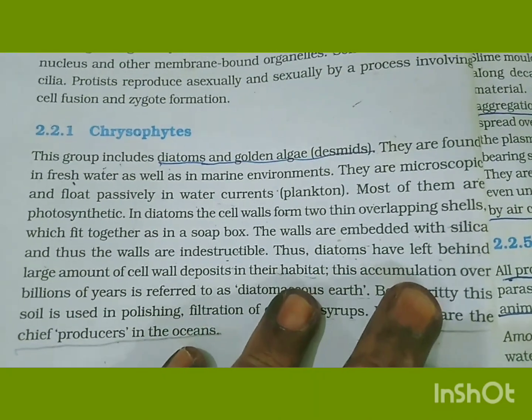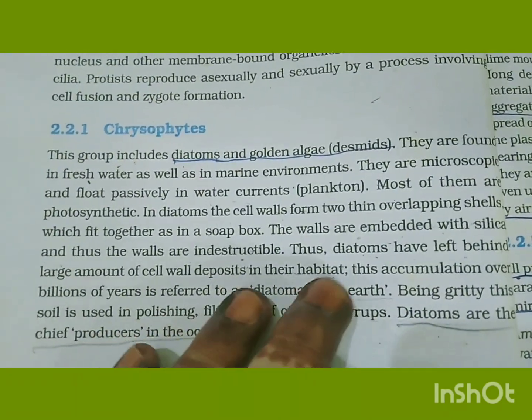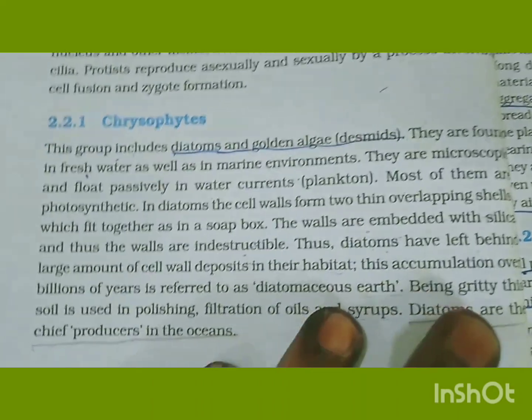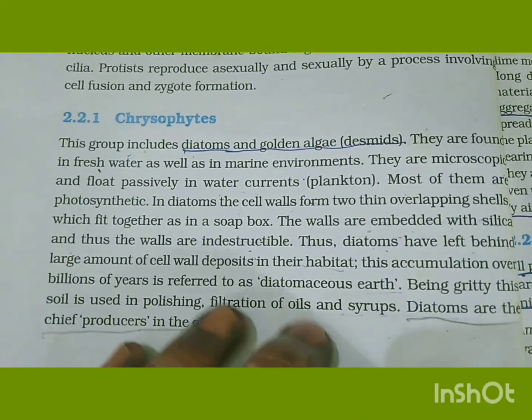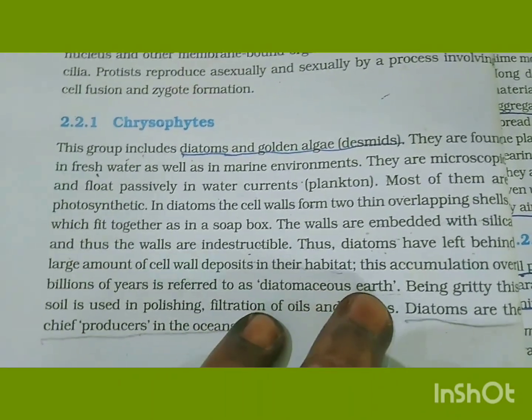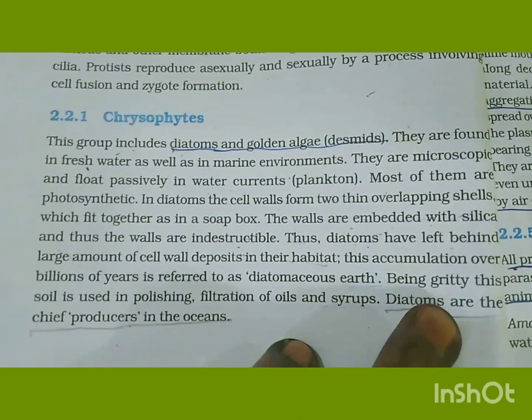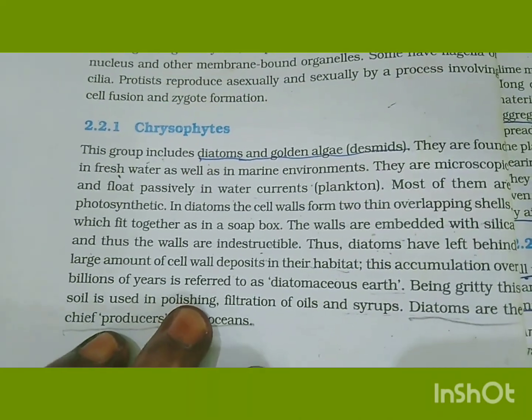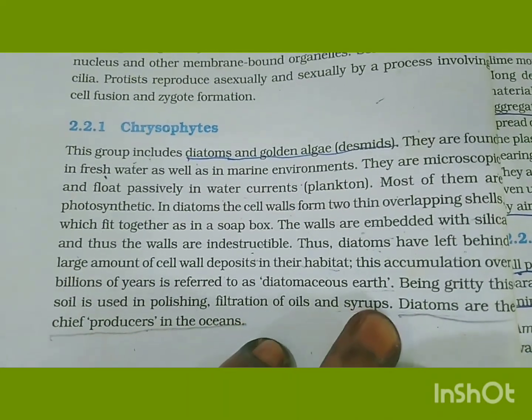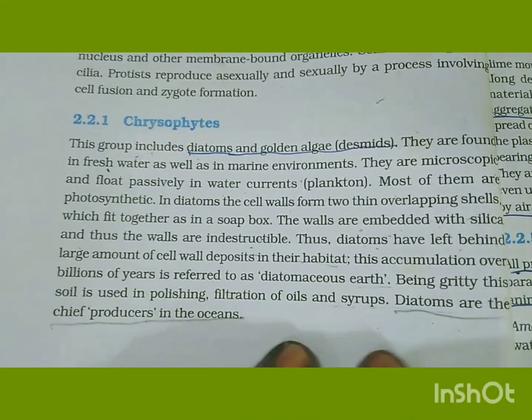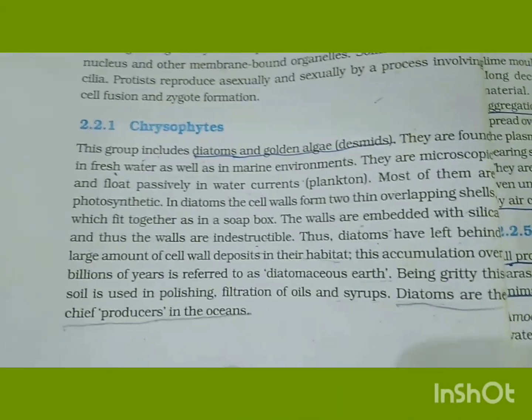Thus, diatoms have left behind a large amount of cell wall deposit in their habitat. This accumulation over billions of years is referred to as diatomaceous earth. Being gritty, this soil is used in polishing and in filtration of oils and syrups. Diatoms are the chief producers in the oceans.